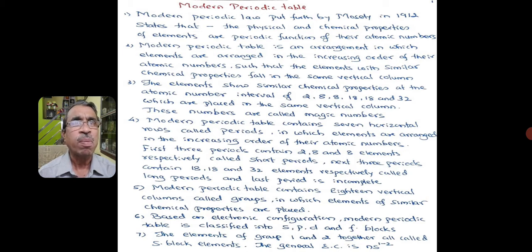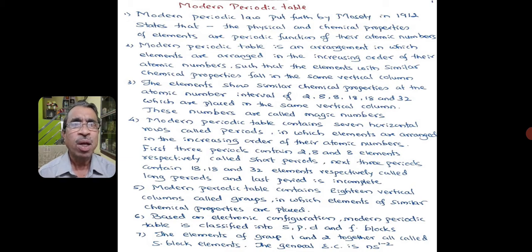the scientist Moseley changed the periodic law of Mendeleev into the modern periodic law, which states that the physical and chemical properties of the elements are periodic functions of their atomic numbers.